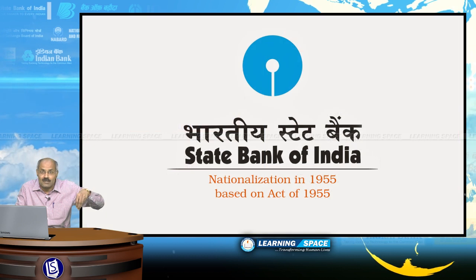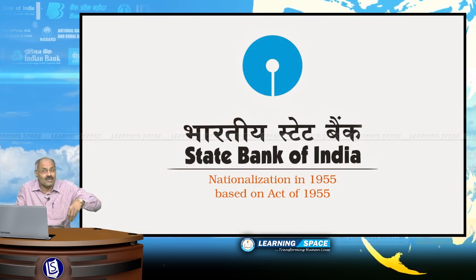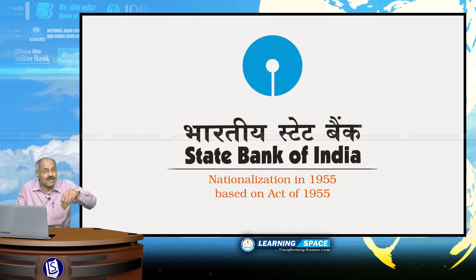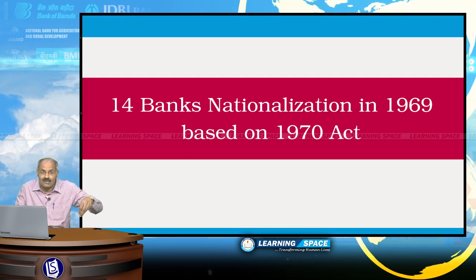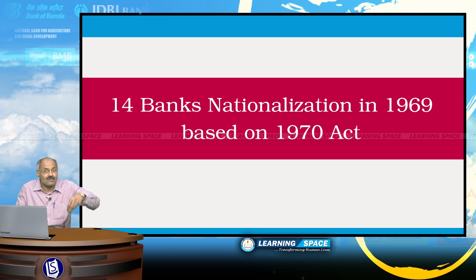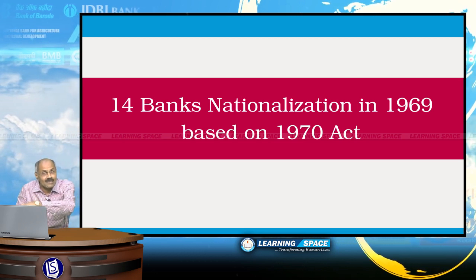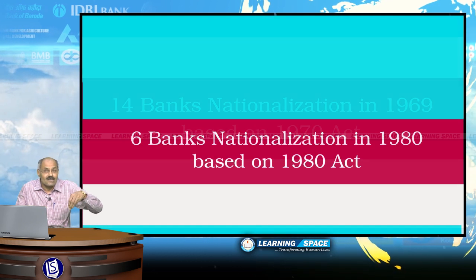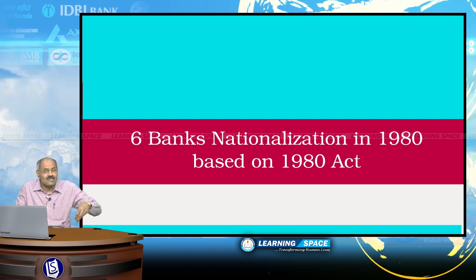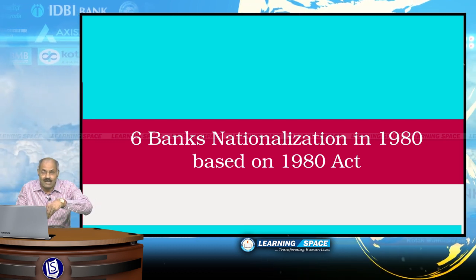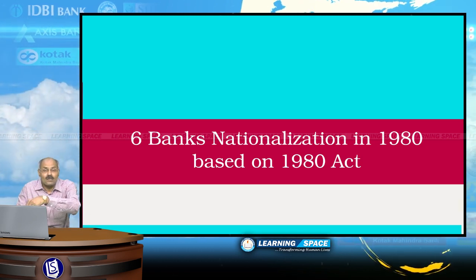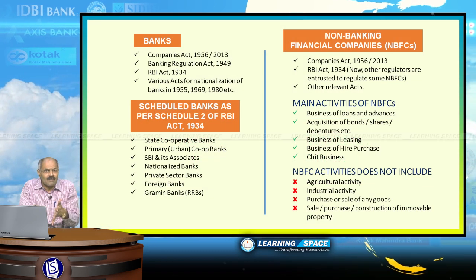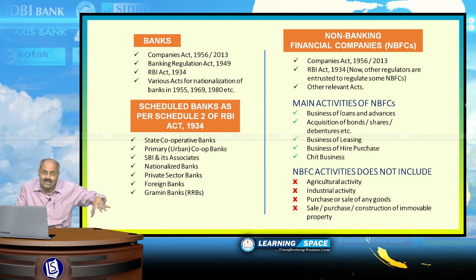That is, SBI was nationalized in the year 1955 based on the SBI Act of 1955. Similarly, 14 banks were nationalized in the year 1969 based on the Nationalization Act of 1970, and 6 banks were nationalized in 1980, and one Nationalization Act is there that belongs to 1980. So, these are the acts under which various banks function in this country.